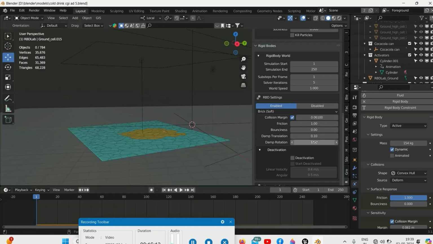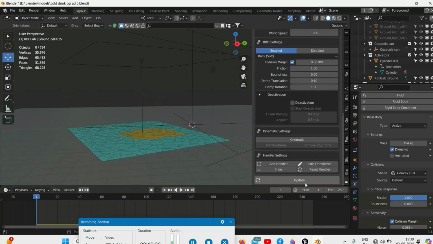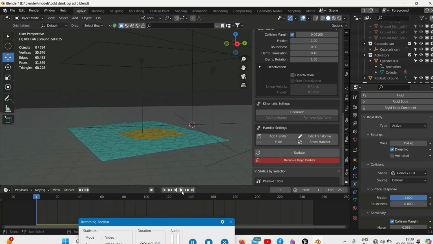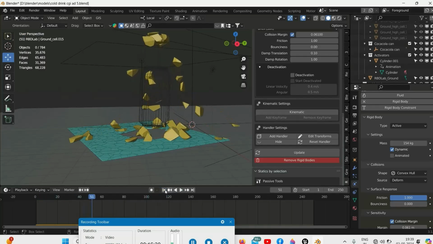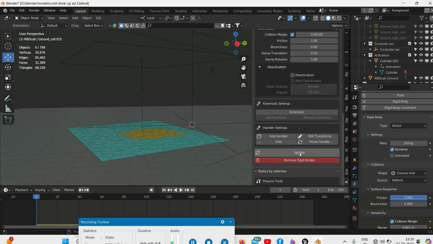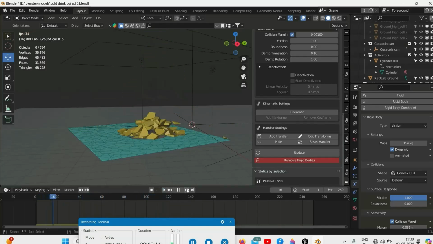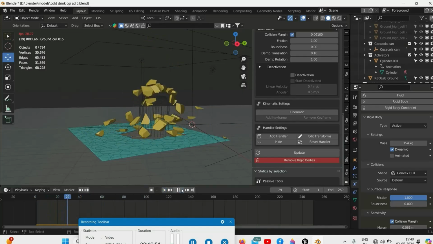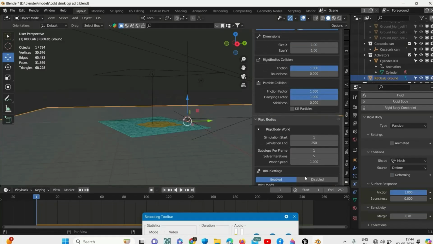If I decrease it, if I increase it, so I have changed the value. For this, the collision margin will be 0, and then